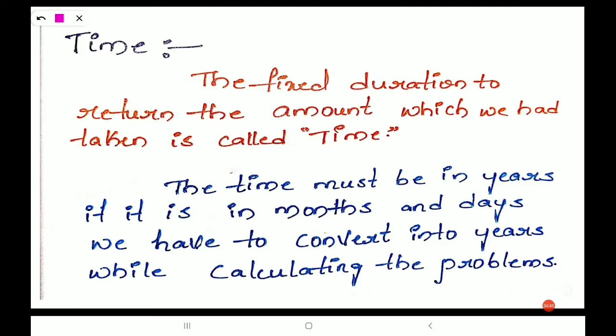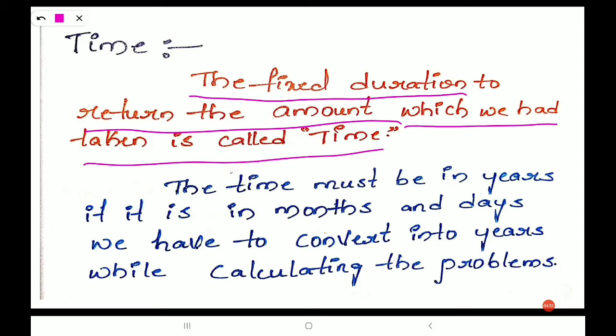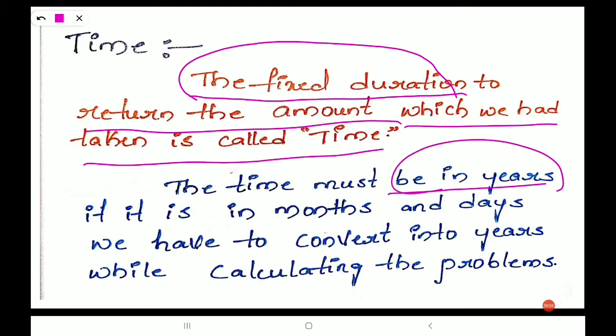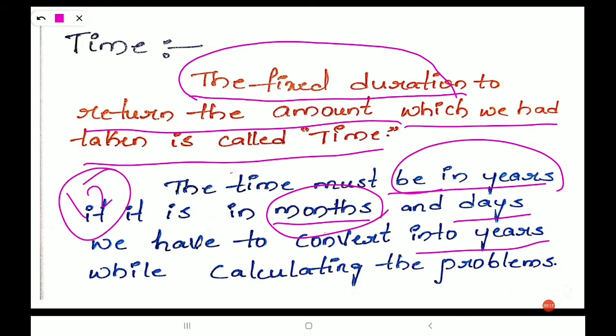Time is nothing but the fixed duration to return the amount which we had taken. While solving problems, the time must be in years. If it is in months or days, we have to convert them into years. Suppose it is in months, then we have to divide by 12.